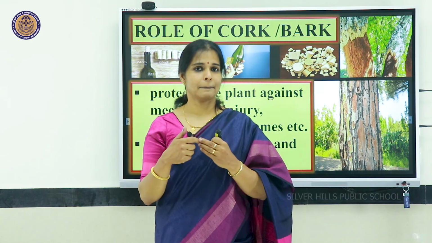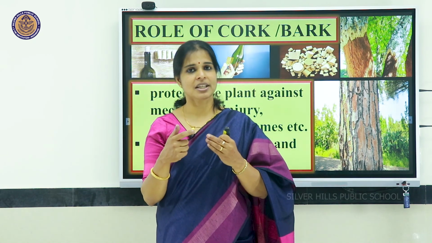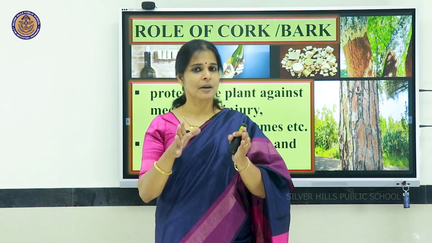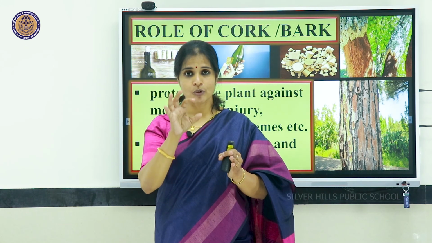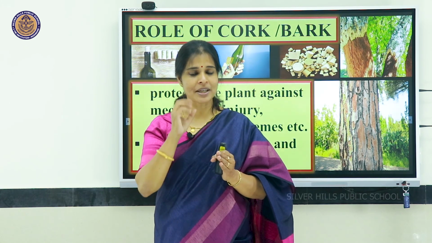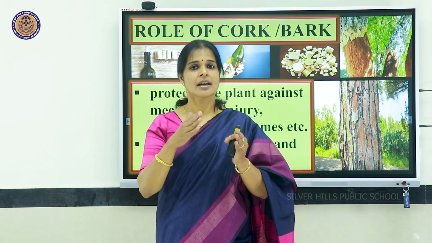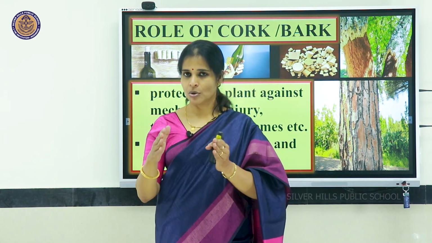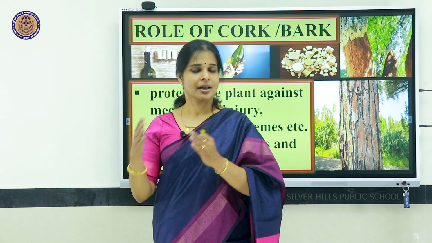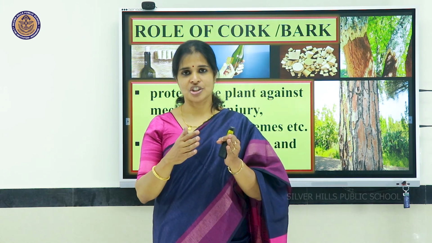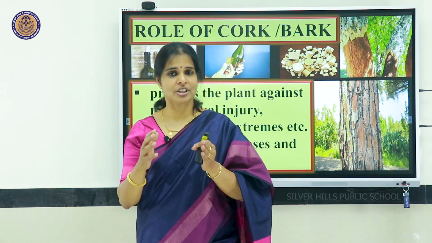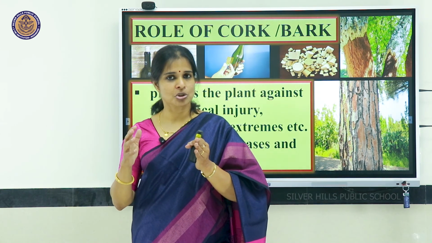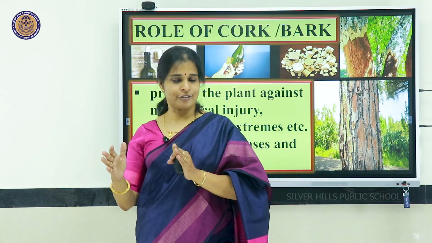Then comes the permanent tissues. Permanent tissues are divided into two, simple permanent and complex. Simple permanent tissues means only one type of cells together performing one function. They are divided into three types: parenchyma, collenchyma, sclerenchyma. Then complex permanent tissues means more than one type of tissues performing a function. It is divided into two types, xylem and phloem.